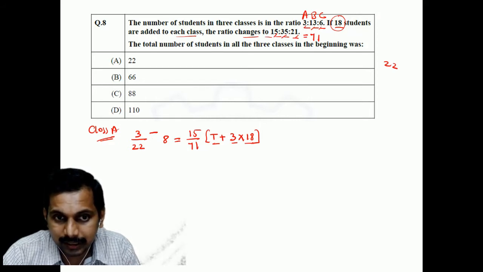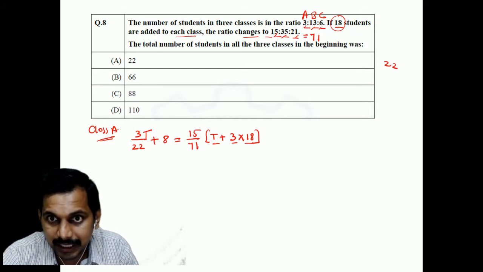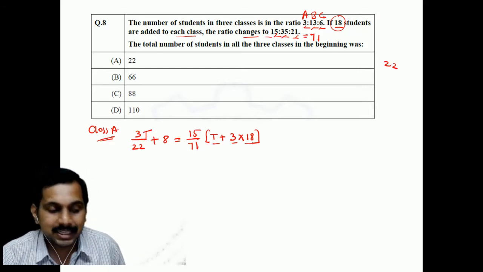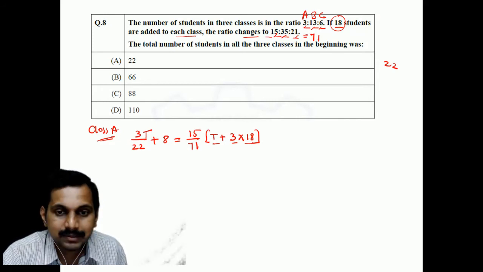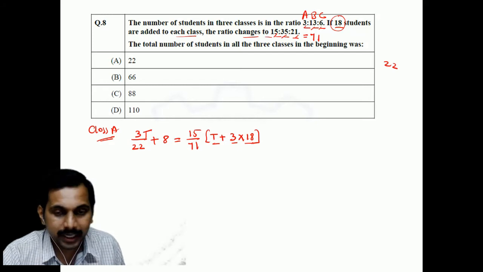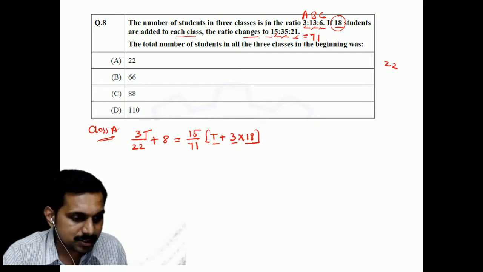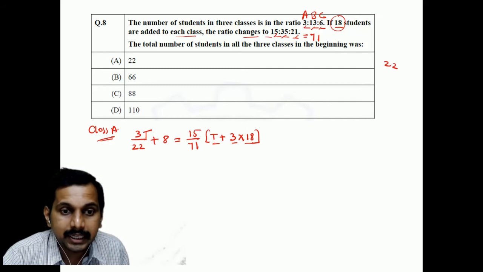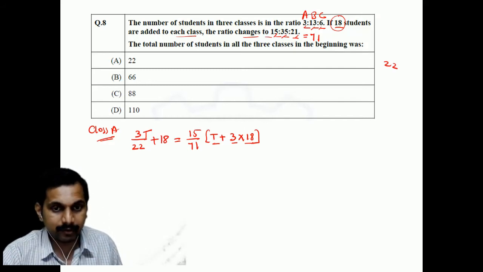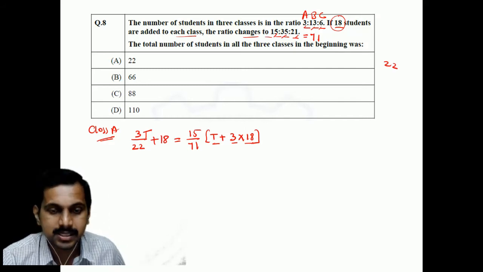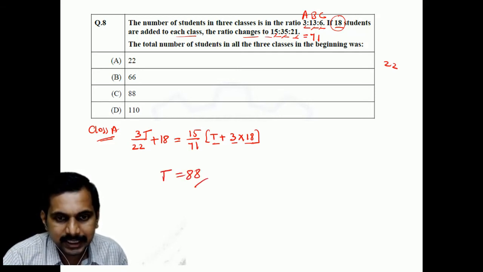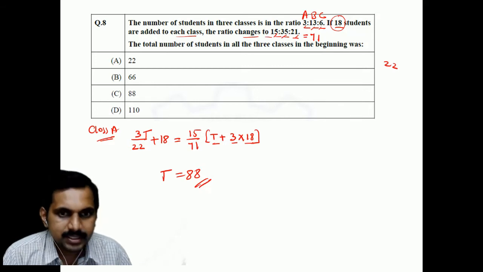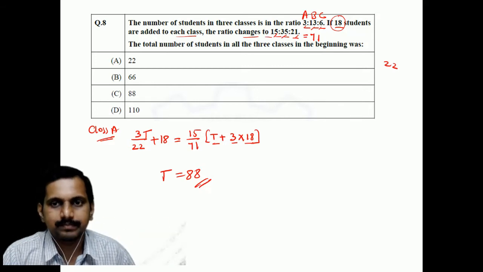Initial number, whatever it was, 3t by 22, plus number 18 being added, I should get this number as t plus 3 into 18. Sorry, 18, not 8, okay, 18 here. When you solve this equation, this one equation is enough. When you solve this equation, we get t as 88. Check it out, students. Simple, one step answer.